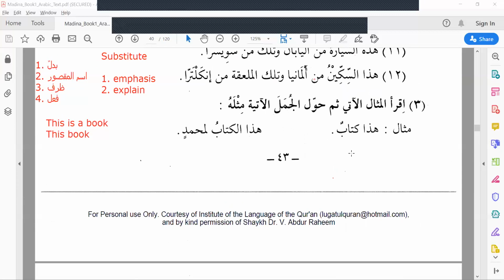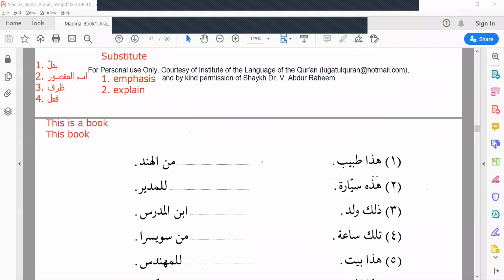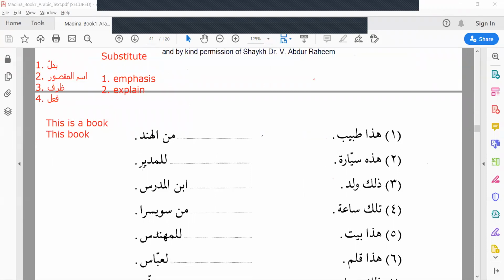Okay, let's read the example. This is very starting, we have learned, right? This is a book and this book, that is here. Hada kitabun. This is a book. Hadal kitabu li Muhammadin. So you have to change Hada kitabun to Hadal kitabu li Muhammadin. Belongs to Muhammad. For example, you see here, Hada tabibun nakira. This is a doctor. But here you have to bring a badal. Hada tabibu, this doctor, minal Hindi. Minal Hindi means from India.